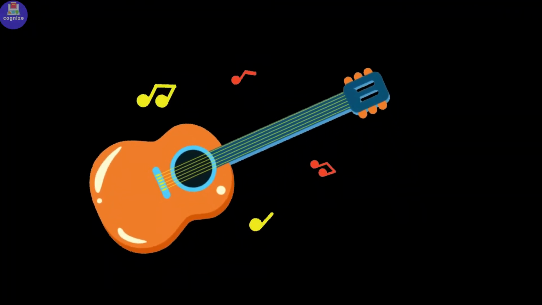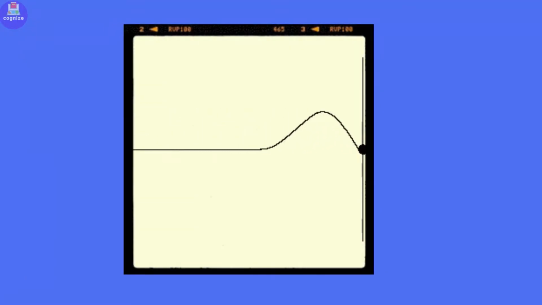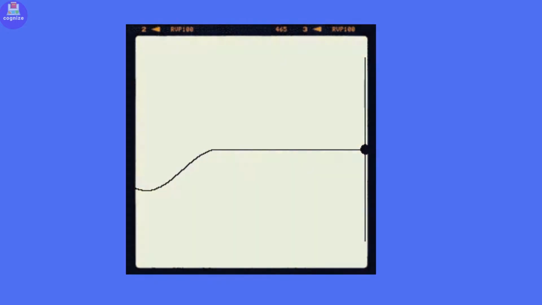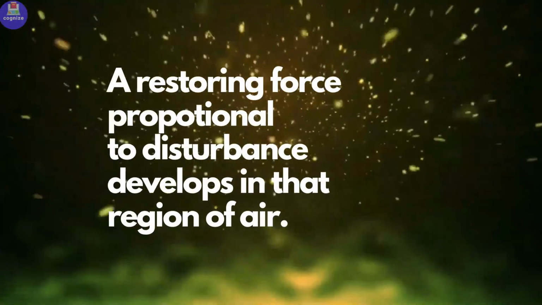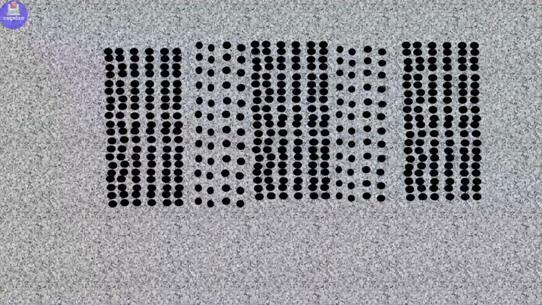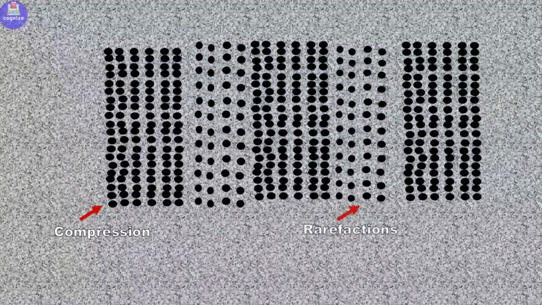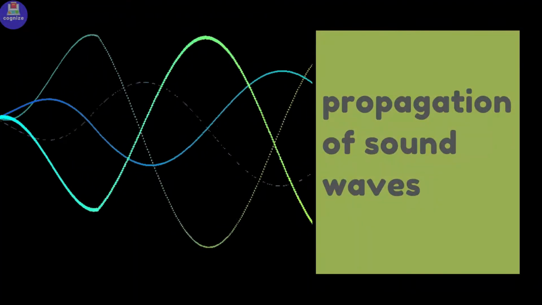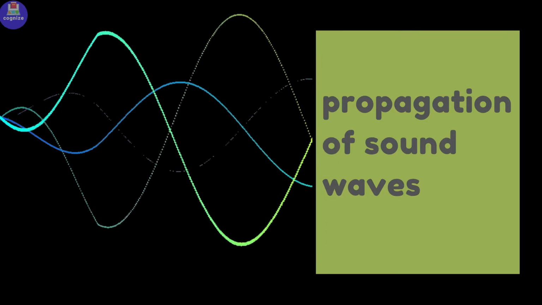When we play a musical instrument like a guitar, the string of the guitar vibrates, which induces a change in the pressure of that region, and a restoring force proportional to the disturbance develops in that region. These pressure waves consist of compression and rarefaction, which allow the sound waves to move from one region to another and make the propagation of sound waves possible.